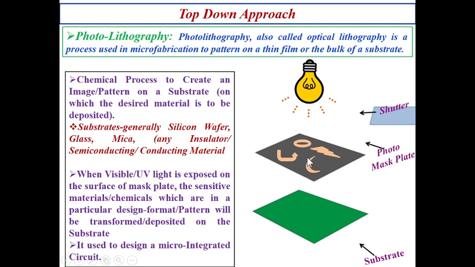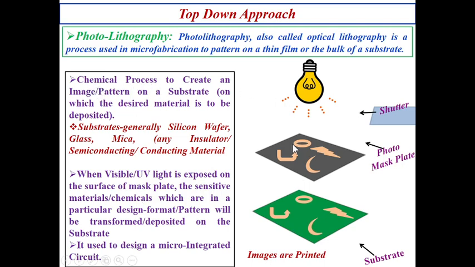When the light is exposed, this photosensitive material is going to go to the substrate and be deposited over the substrate like this. So it will move from here to the substrate. Okay, so this is very useful to design micro integrated circuits. Suppose we consider this image has been printed in this way. So here I have written some notes that you can write in your notebook for your exam purposes.